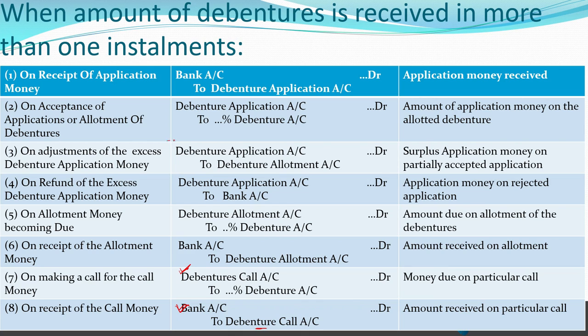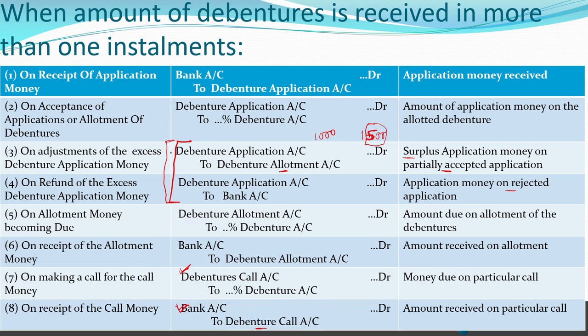But remember, these two entries are extra shown here, which means when the application money is received in surplus, that means more than what the company actually needs to issue. If the company needs to issue 1,000 debentures but the company has received the application amount of 1,500 debentures, the extra 500 debentures will either be rejected by the company, or may be partially accepted, or may be transferred to the allotment account.